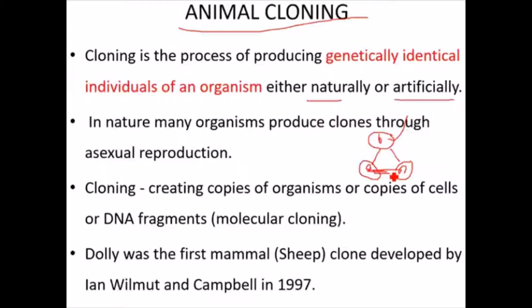So naturally, cloning process is there. Artificially also there is a cloning process. Cloning is a process of producing genetically identical organisms or individuals of any organism, either by natural or artificial means. In nature, many organisms produce clones through asexual reproduction. Of course, amoeba produces its own clones by asexual reproduction.